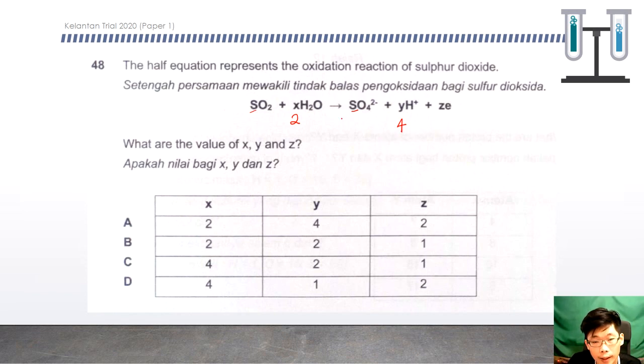Then finally we check the charges. Here is 0, meaning that we have to neutralize the charges here. So 2 minus plus 4 positive, meaning that we still lack 2 positive. So Z is 2 because electron is negative. So X is 2, Y is 4, Z is 2. So it's A.